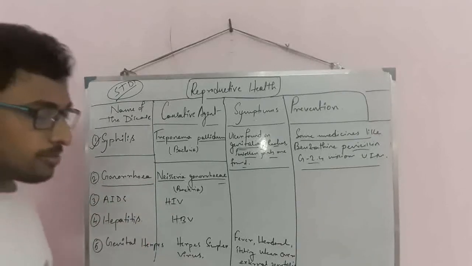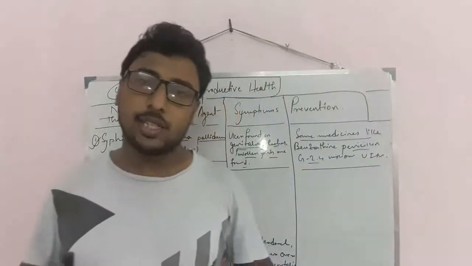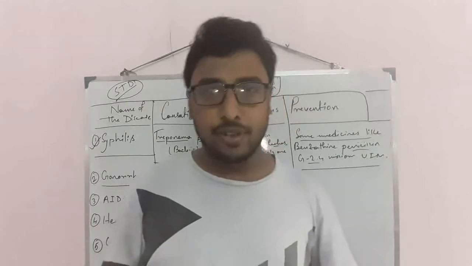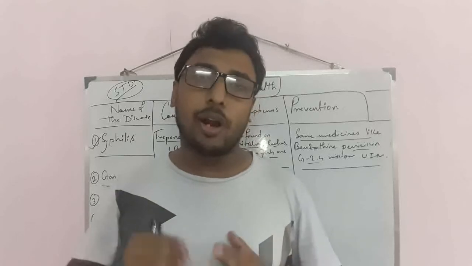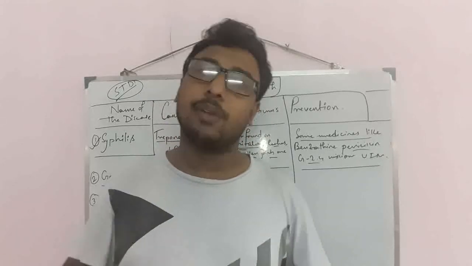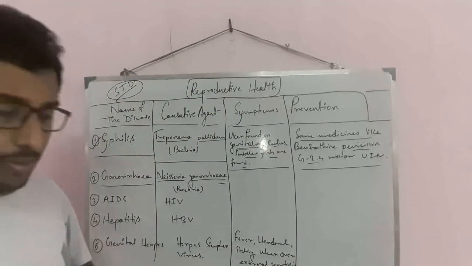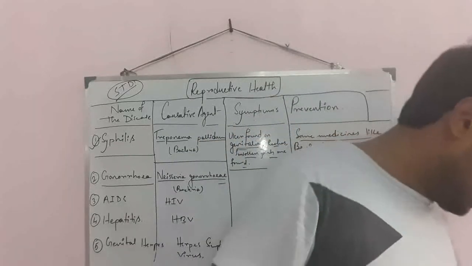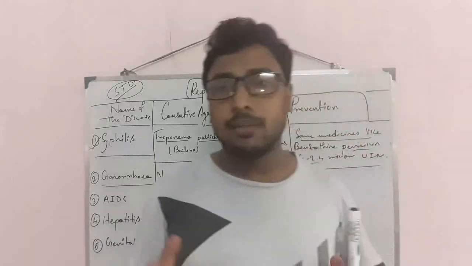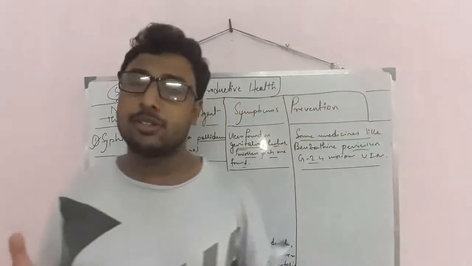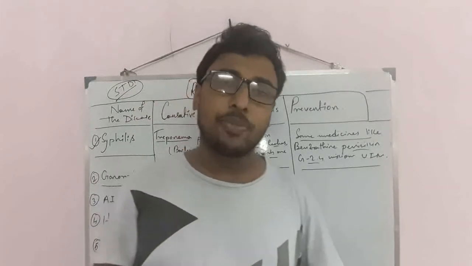Now, what about the symptoms and the prevention in gonorrhea? In gonorrhea, the symptoms are totally different in males and in females. In males, through the urethra, sometimes pus or some other liquid will come out, as well as some bloody mucus. Similarly, in the female body it will occur: bleeding, irregular menstruation cycle, sudden pause, and irregular bleeding in the middle of the menstruation cycle.